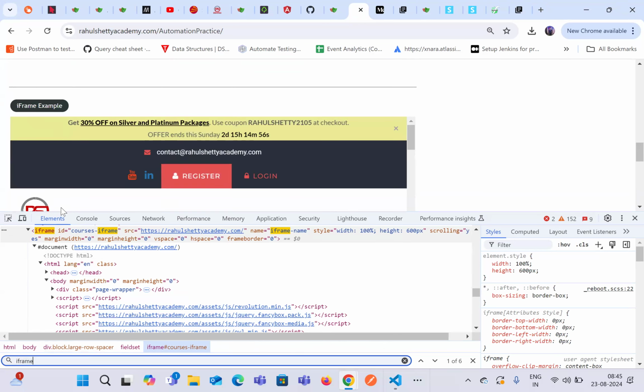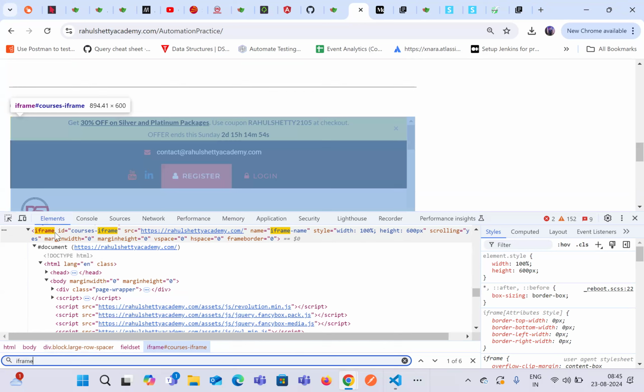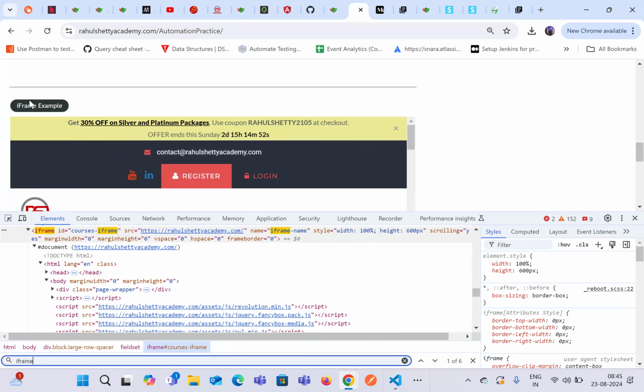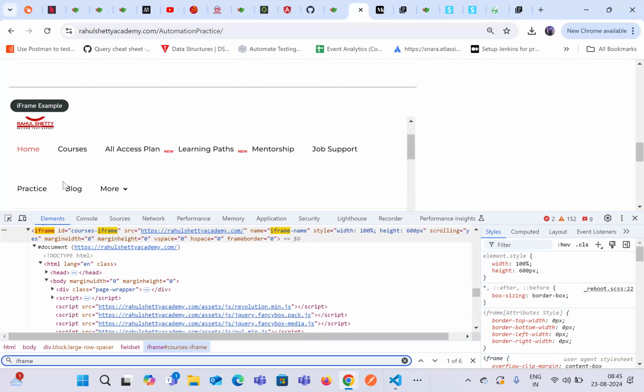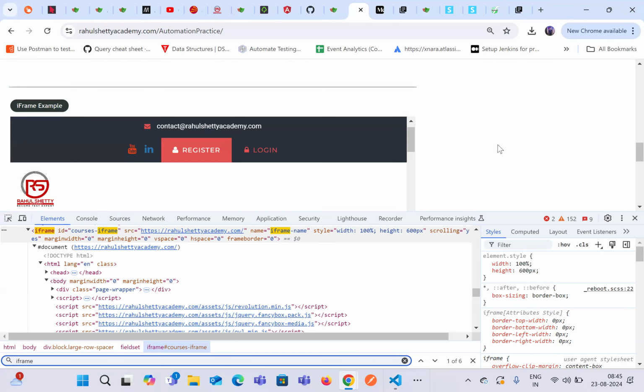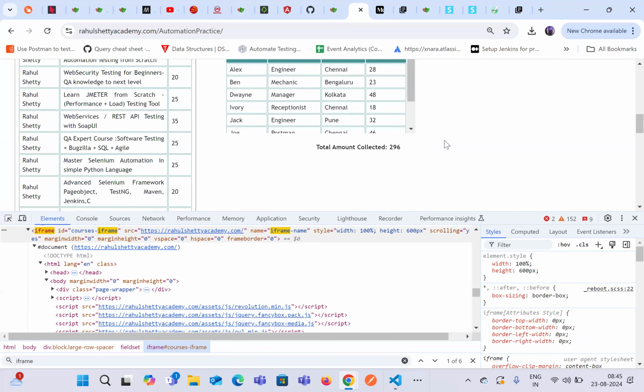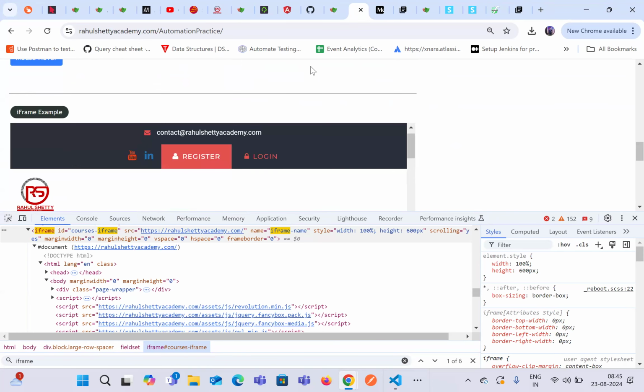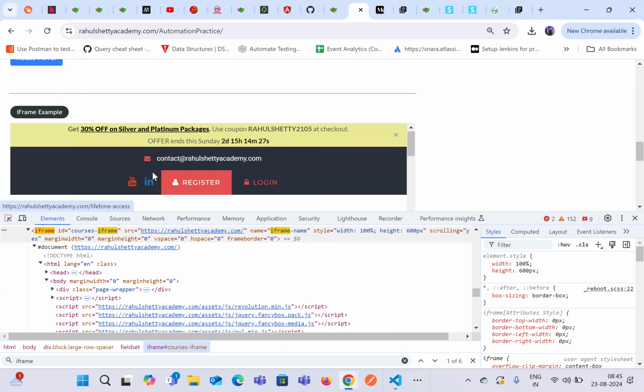And to automate this iframe, we basically have to switch to the iframe, like switch to this particular part of the page, and then only we'll be able to automate things. So wherever you see iframe as a tag, to automate it, we have to switch from the main page to the iframe. Okay, and then only we'll be able to interact with this.